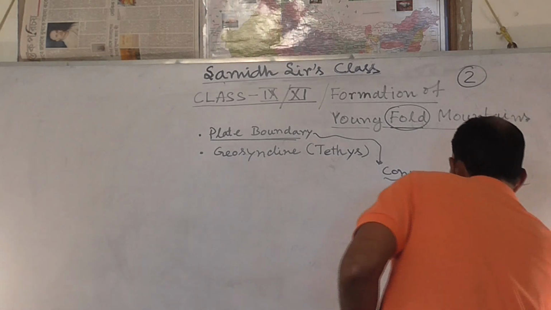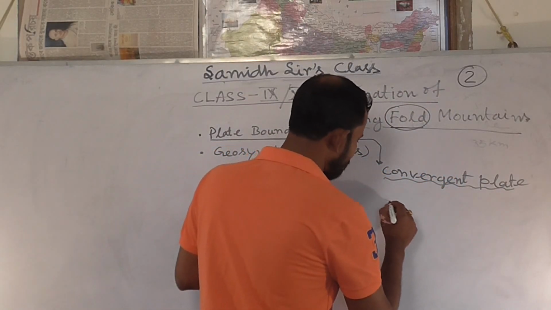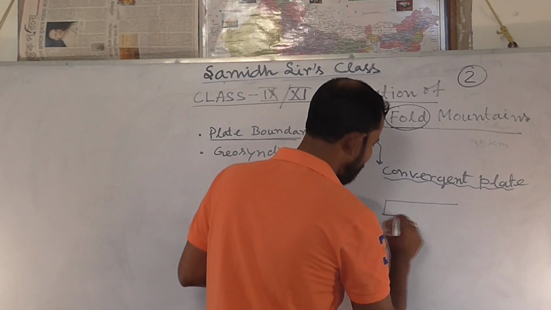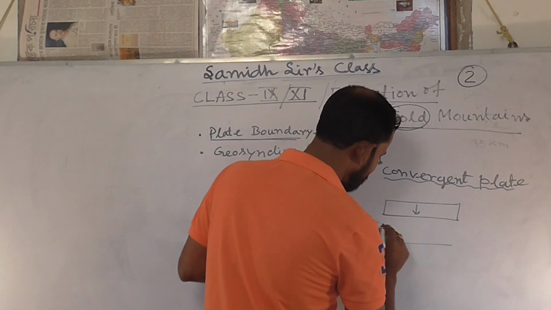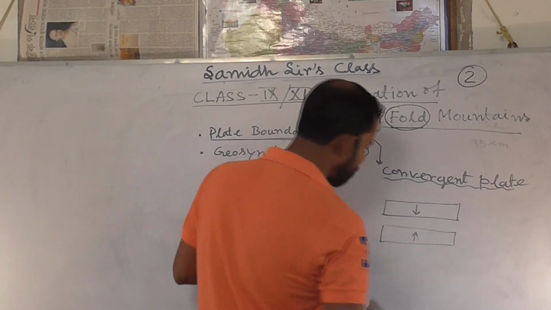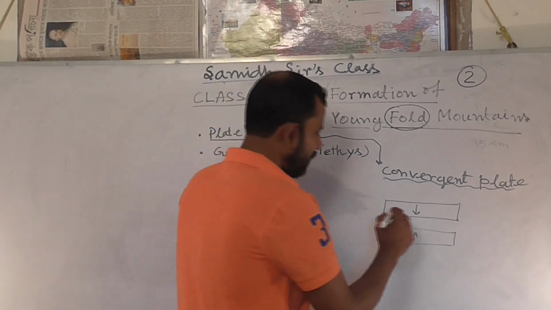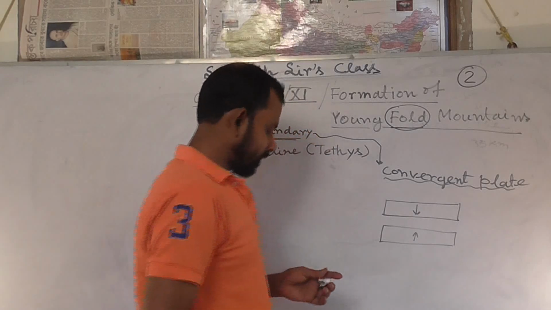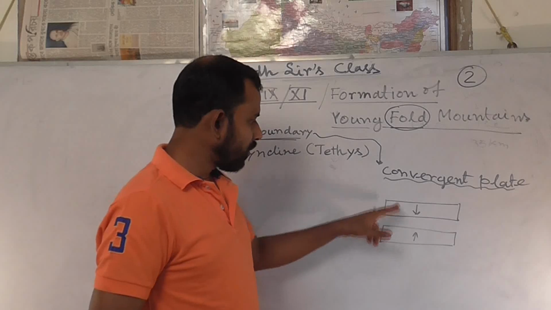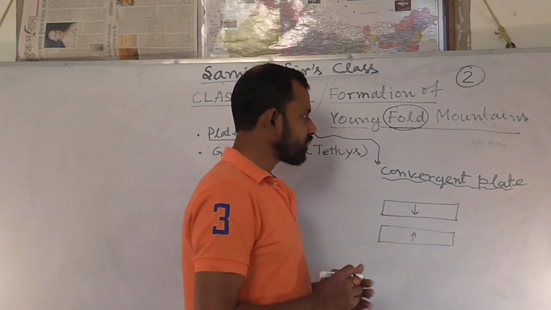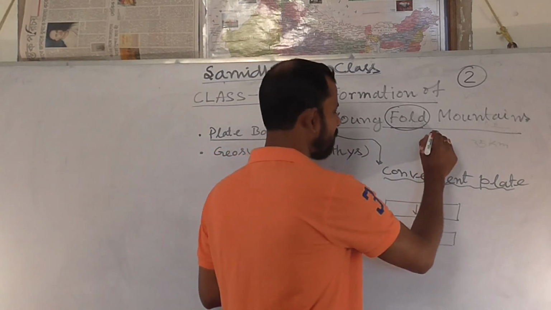Convergent plate means, if we consider two plate boundaries, it is a plate, and another plate. When they move towards each other, means they are going to collide with each other. That is the convergent plate boundary. In this type of convergent plate boundary, we will see the formation of Yangtze mountains. So Yangtze mountains form at convergent plates.